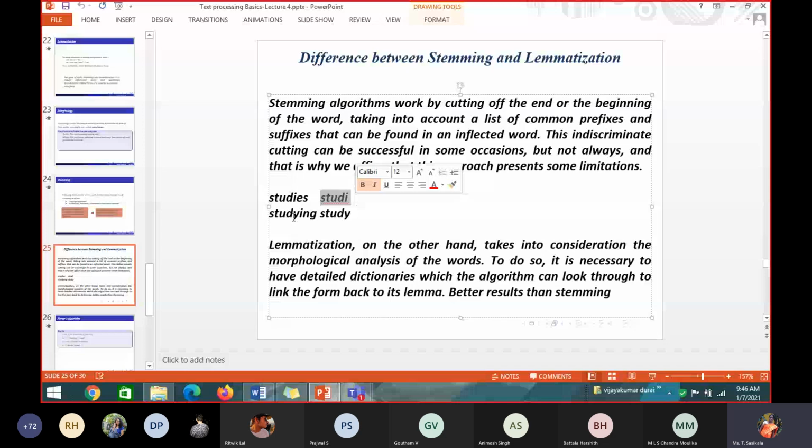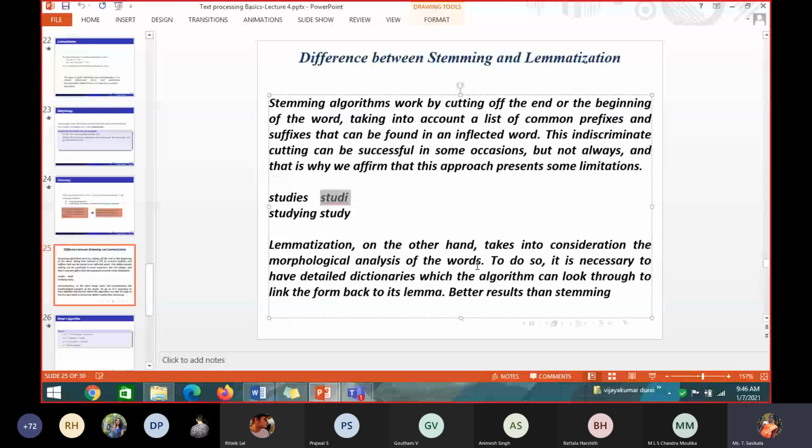So if I have study, studying, studies, all this has to be changed to study. But if you use stemming, it will only chop. It will not see whether it will give meaningful information or not. Whereas lemmatization, on the other hand, takes into consideration the morphological analysis of the word. It will see what the root word is, and accordingly it will convert all these to a meaningful root word.